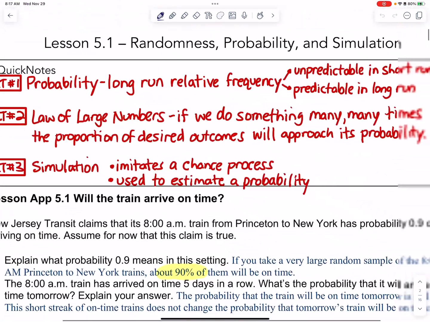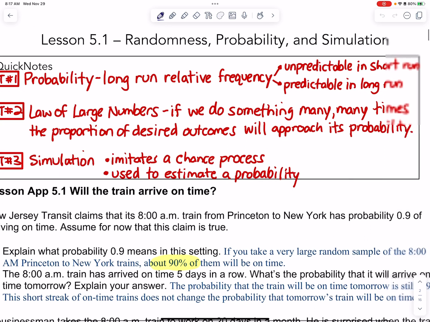The second concept that we talked about was the law of large numbers. If we do something many, many times, the proportion of the desired outcomes will definitely approach its probability.